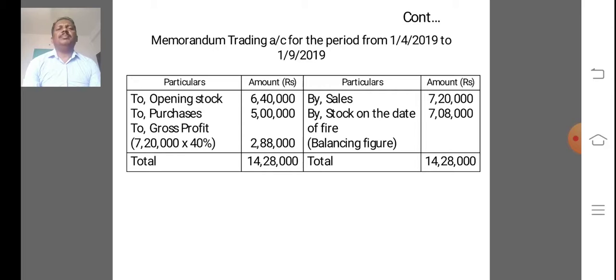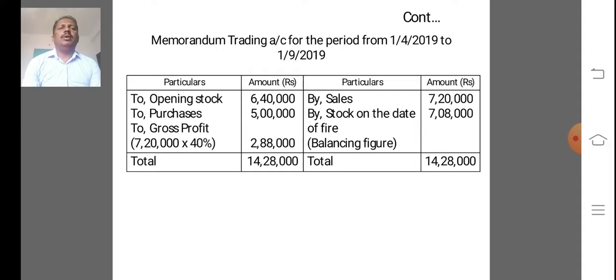So in debit side, we are debiting opening stock 6,40,000, and debiting purchases up to the date of fire, rupees 5 lakh, and in credit side by sales, we are crediting up to the date of fire, that is 7,20,000.